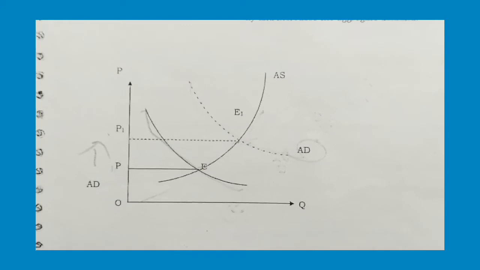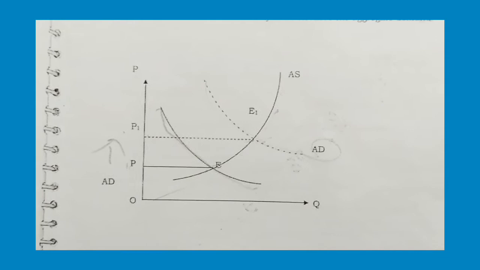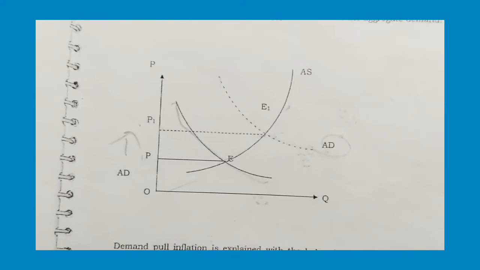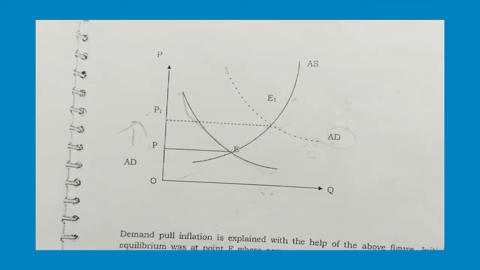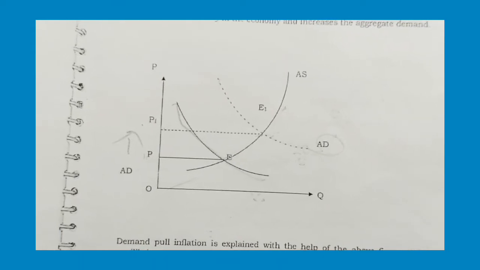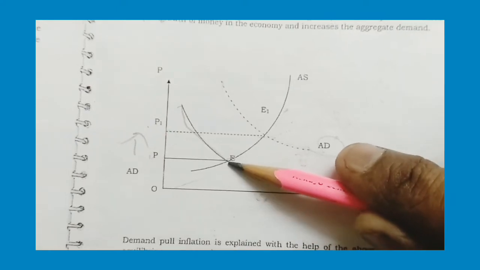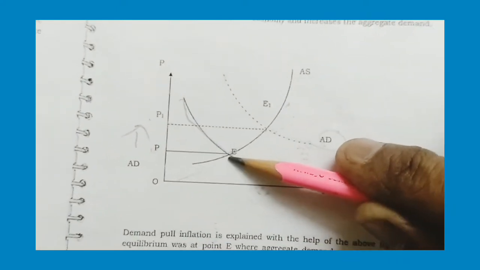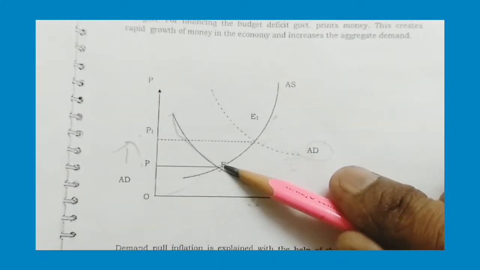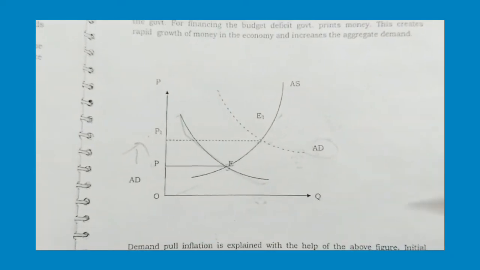One of the causes of demand pull inflation is the policy of deficit financing of the government. For financing the budget deficit, government prints money. This creates rapid growth of money in the economy and increases the aggregate demand. The demand pull inflation is explained with this diagram. The initial equilibrium was this point E, where aggregate demand was equal to aggregate supply. This is the aggregate demand curve, this is the aggregate supply curve, this is the equilibrium point, and both are equal here.